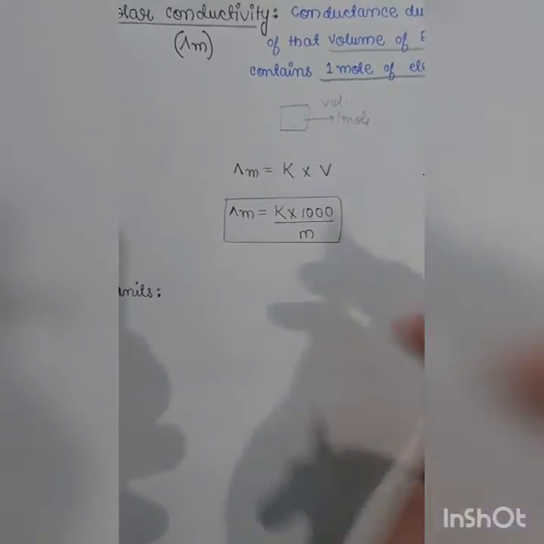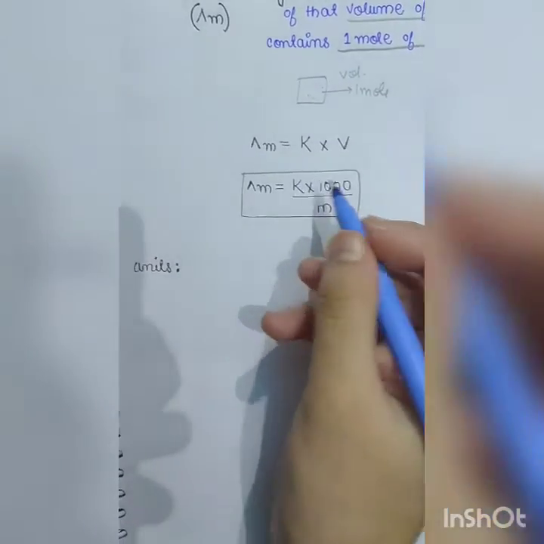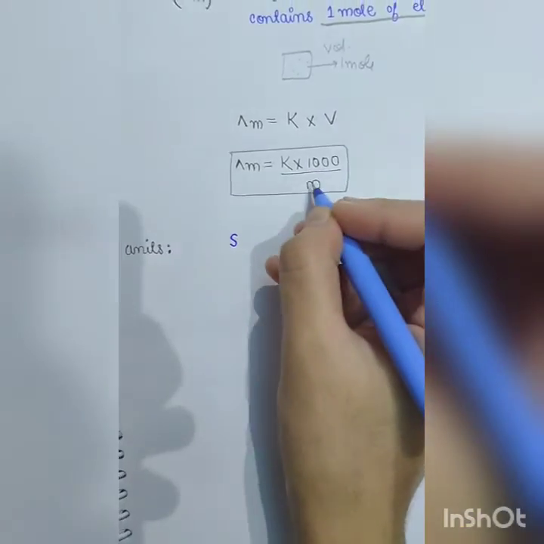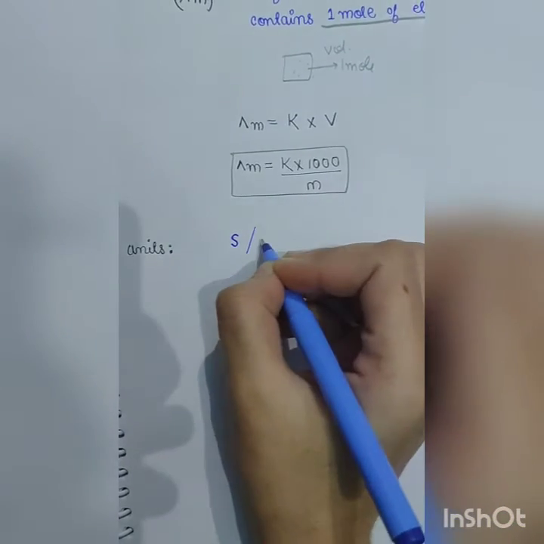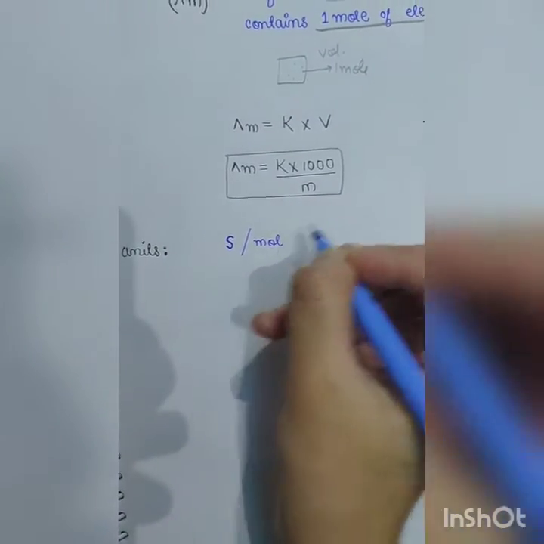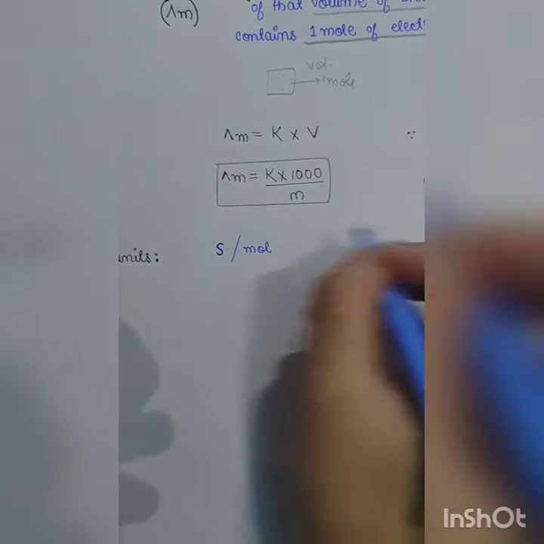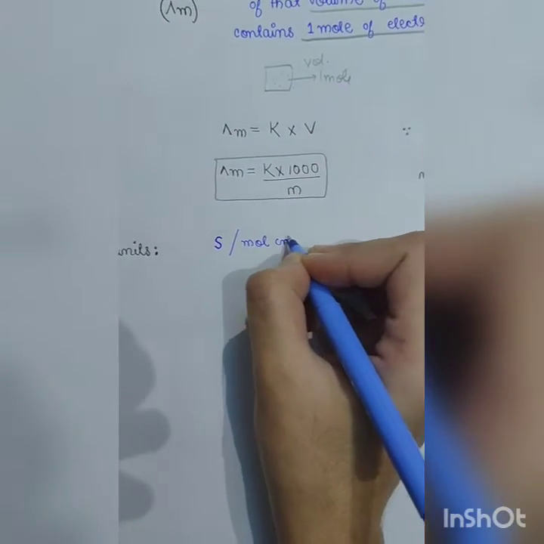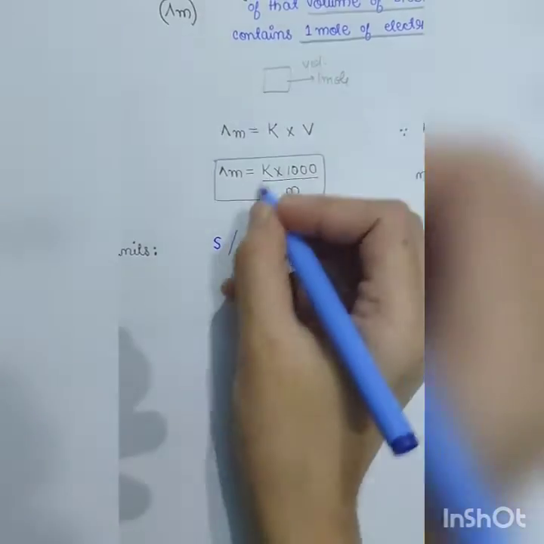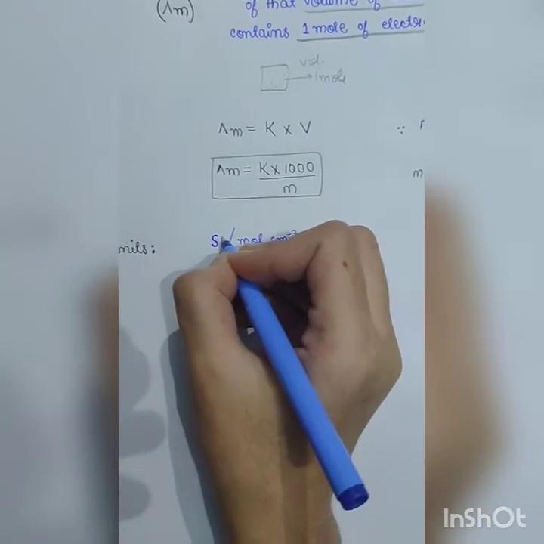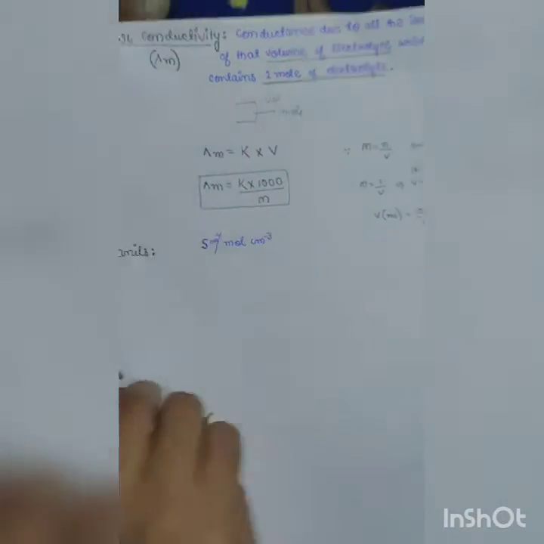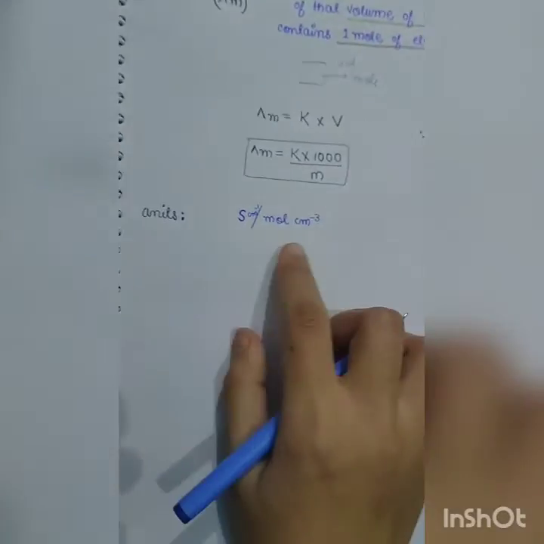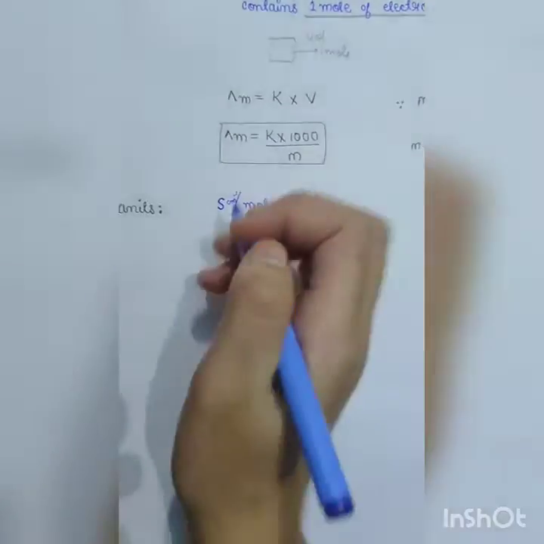Now what are the units of molar conductivity? We very well know the unit of kappa is Siemen or mho, and unit of molarity is how much? Mole per liter. Here we have written volume in milliliter, so we will be writing mole per centimeter cube. And the unit of kappa is not Siemen but Siemen per centimeter. That we have written in previous section, Siemen per centimeter. So that we will be writing as Siemen per centimeter, mole per centimeter cube.